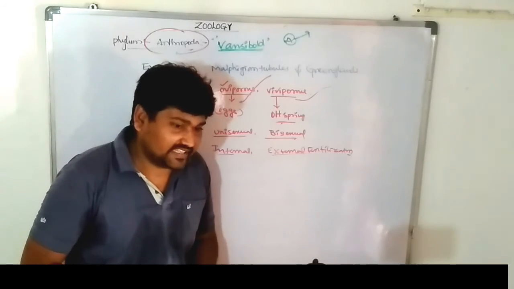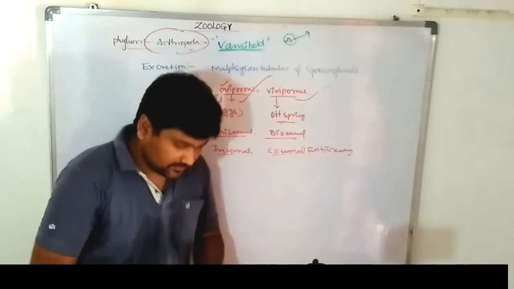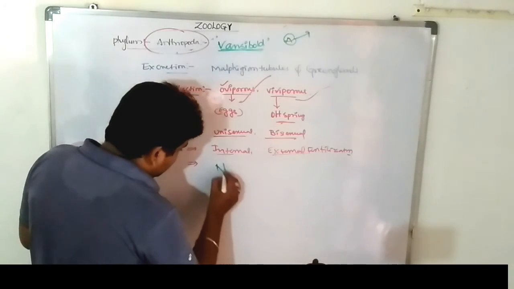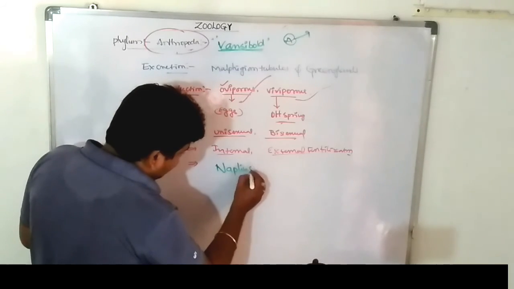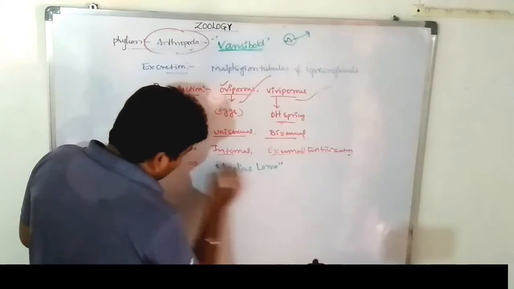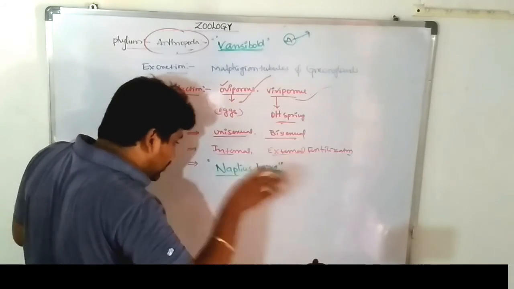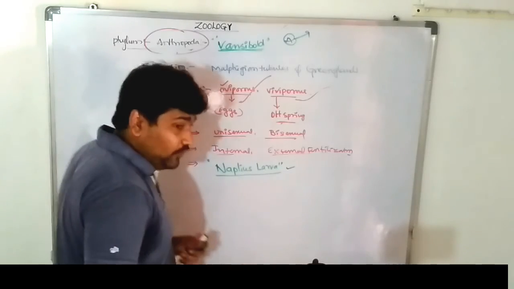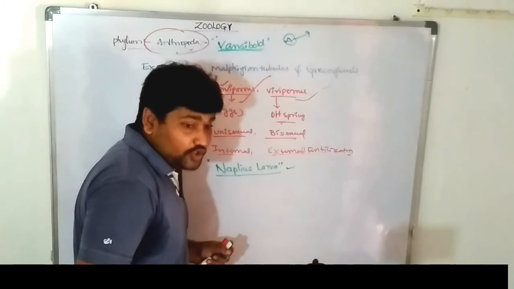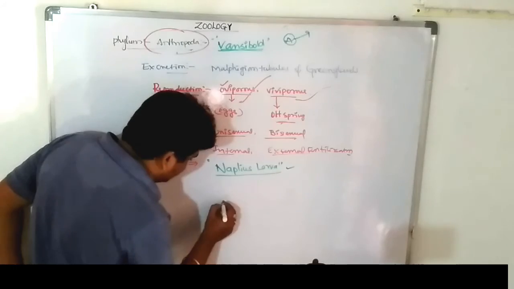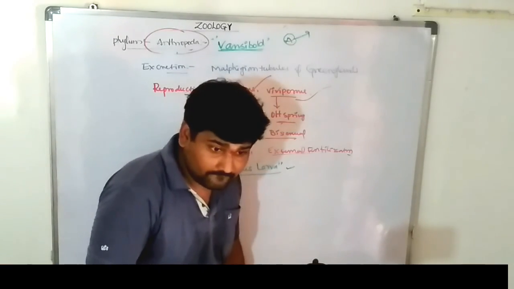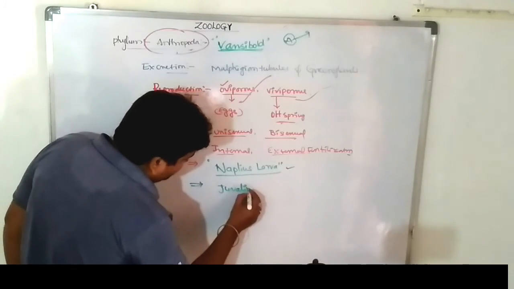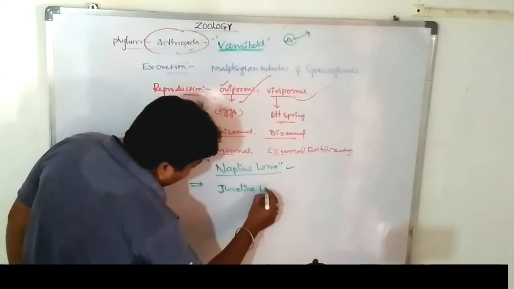The larva is known as a nauplius. Very, very important. The larva is the nauplius larva, the first larva. Thereafter, these show a number of metamorphoses and convert into different larval stages. Before the nauplius, the larval stage is known as a juvenile larva. Note it down.